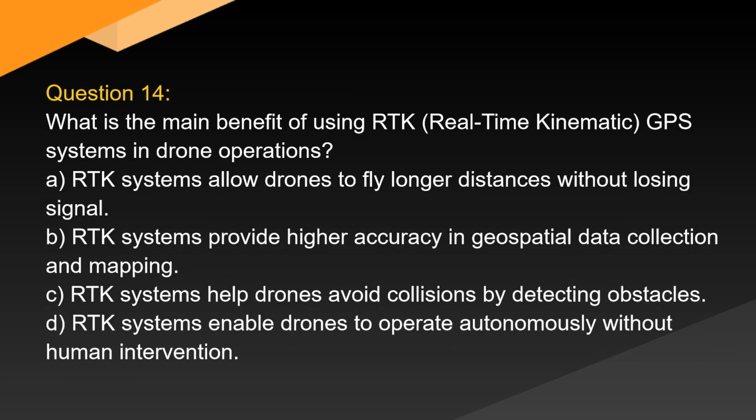Question 14. What is the main benefit of using RTK, real-time kinematic, GPS systems in drone operations? A. RTK systems allow drones to fly longer distances without losing signal. B. RTK systems provide higher accuracy in geospatial data collection and mapping. C. RTK systems help drones avoid collisions by detecting obstacles. D. RTK systems enable drones to operate autonomously without human intervention.